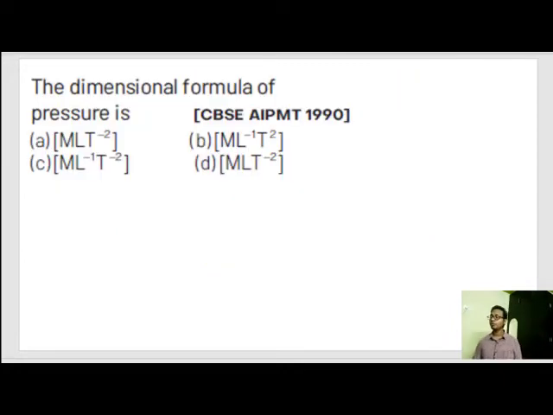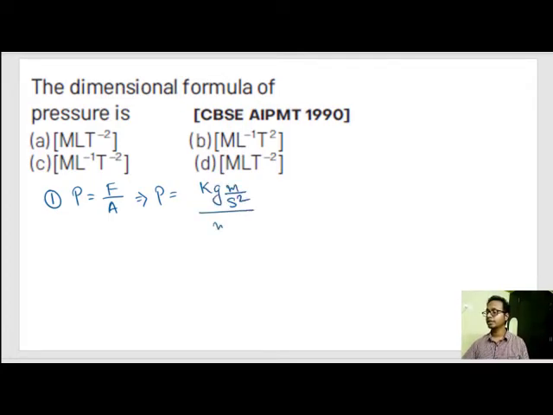The dimensional formula for pressure is nothing but force by area. Pressure is force by area. The unit of force is kg meter per second square, and the unit of area is meter square, giving kg per meter per second square. Now convert this into dimensions. Kg becomes mass, meter becomes length to the power minus 1, and second becomes time to the power minus 2. So M L minus 1 T minus 2, and option number C is our correct option.